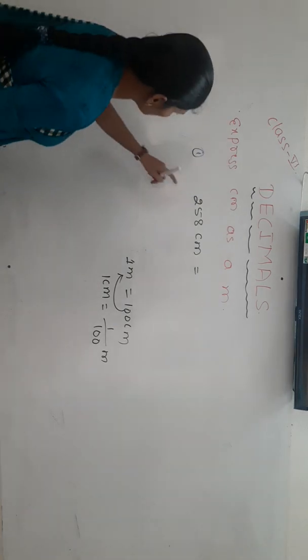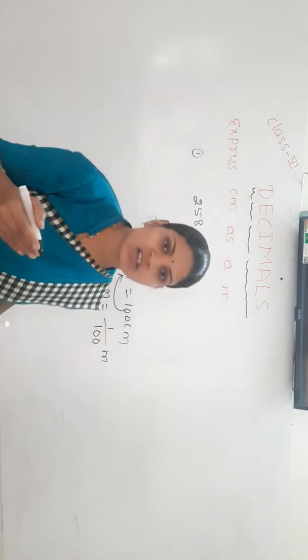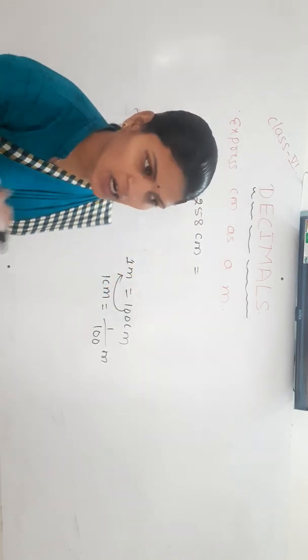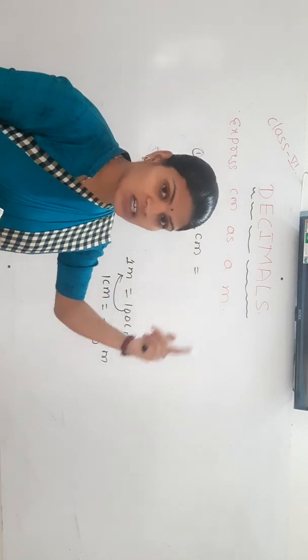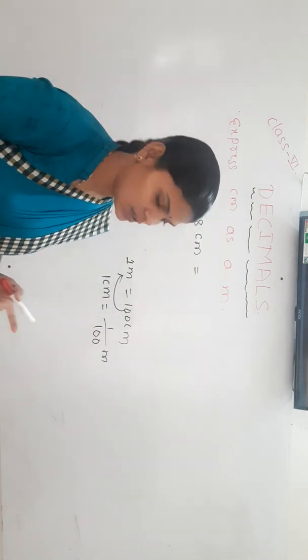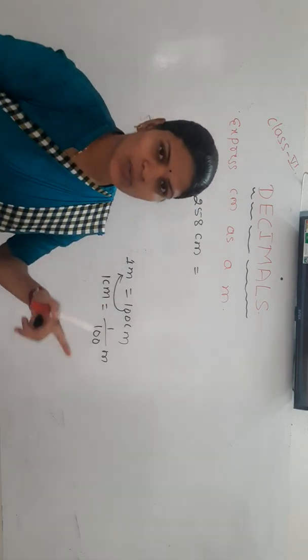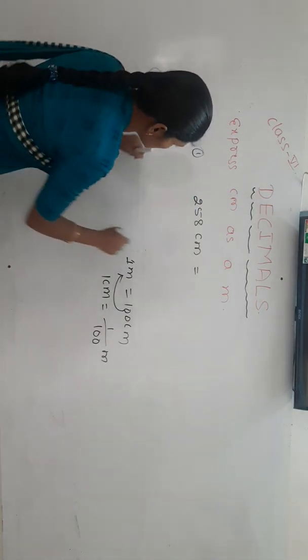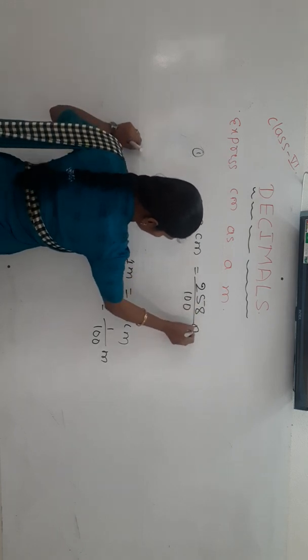So same way here, 258 centimeter, if you want to convert in terms of meter, means divided by what? 100. Meter to kilometer, divided by 1000. Then centimeter to meter, divided by 100. Okay. Now 258 divided by 100 meter it is.